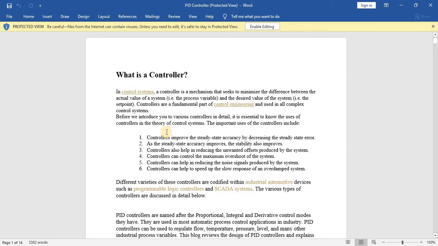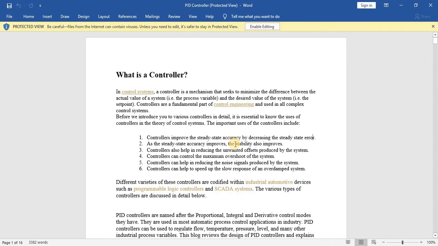Before going to the controller in detail, there are a few important uses of the controller. First, the controller improves steady state accuracy by decreasing the steady state error. We know that steady state error is the difference between the actual value and the desired output, and the steady state accuracy is improved by using controllers. As the steady state accuracy improves, the stability also improves.